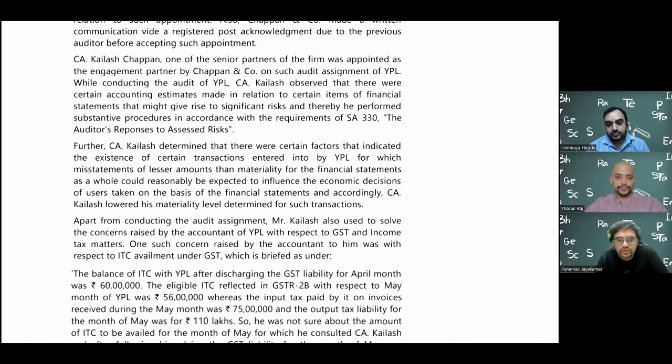For example, there are two things. One is compliance procedure, and one more is substantive procedure. Just to throw some light, what does compliance procedure mean? For example, if you go to an ATM, now I'm throwing this question to Chinmaya sir only. If you go to an ATM, what according to you should be their internal controls to ensure that cash is not stolen? Very simple question. What according to you should be there?